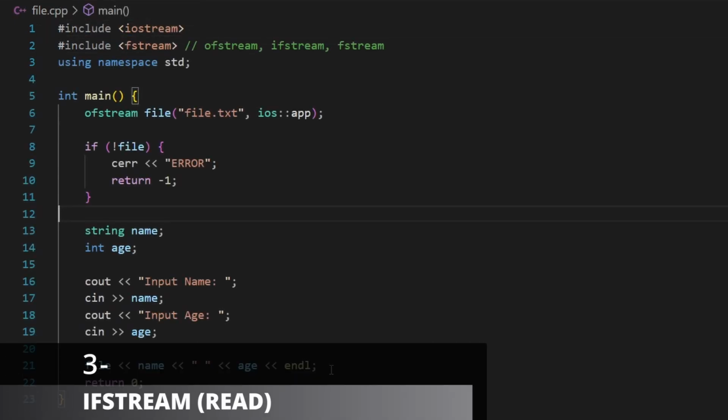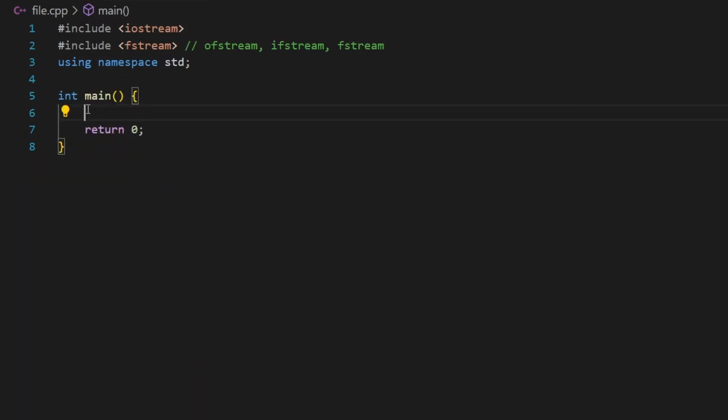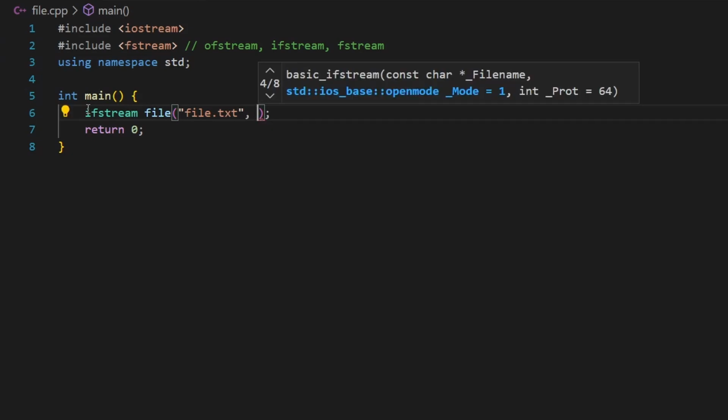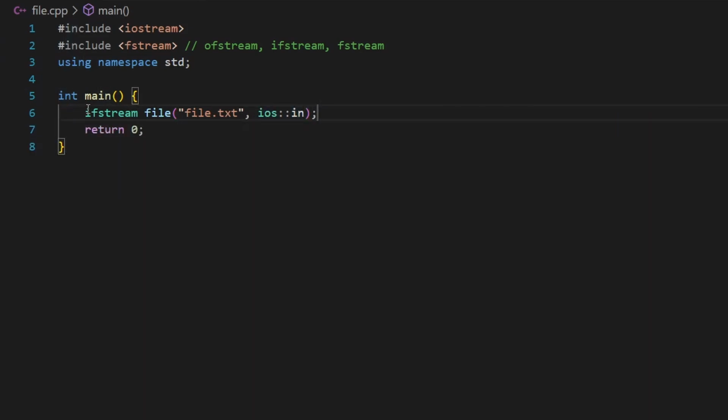Now that we know how to write something to a file, let's go ahead and discover how we could read from a file. So instead of an ofstream object, I want to use an ifstream object like this. I'm going to name it also file, and I should also open my txt file, the file that I want to read. Now the mode for an ifstream object will be ios::in. This is used to read something from a file.